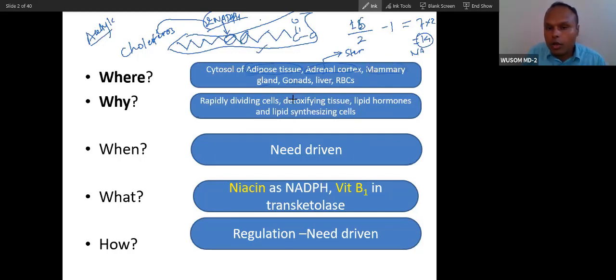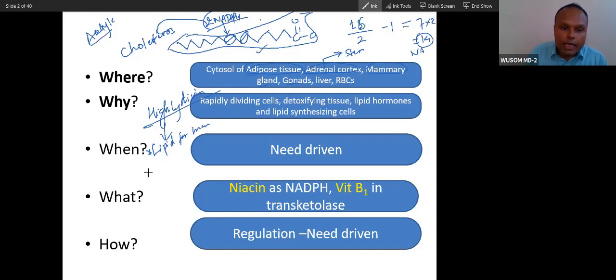And gonads, you know, are very highly dividing cells. In highly dividing cells, what happens? They require everything, right from lipid for membrane formation.